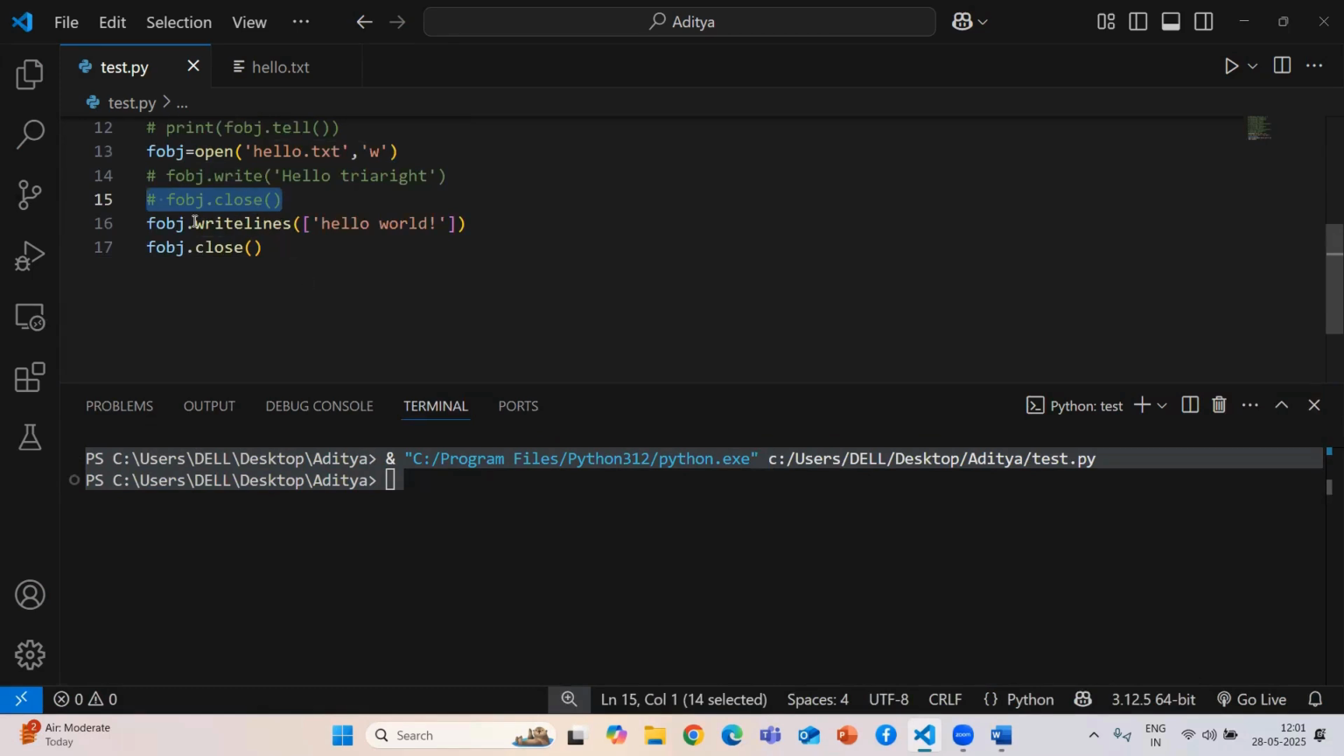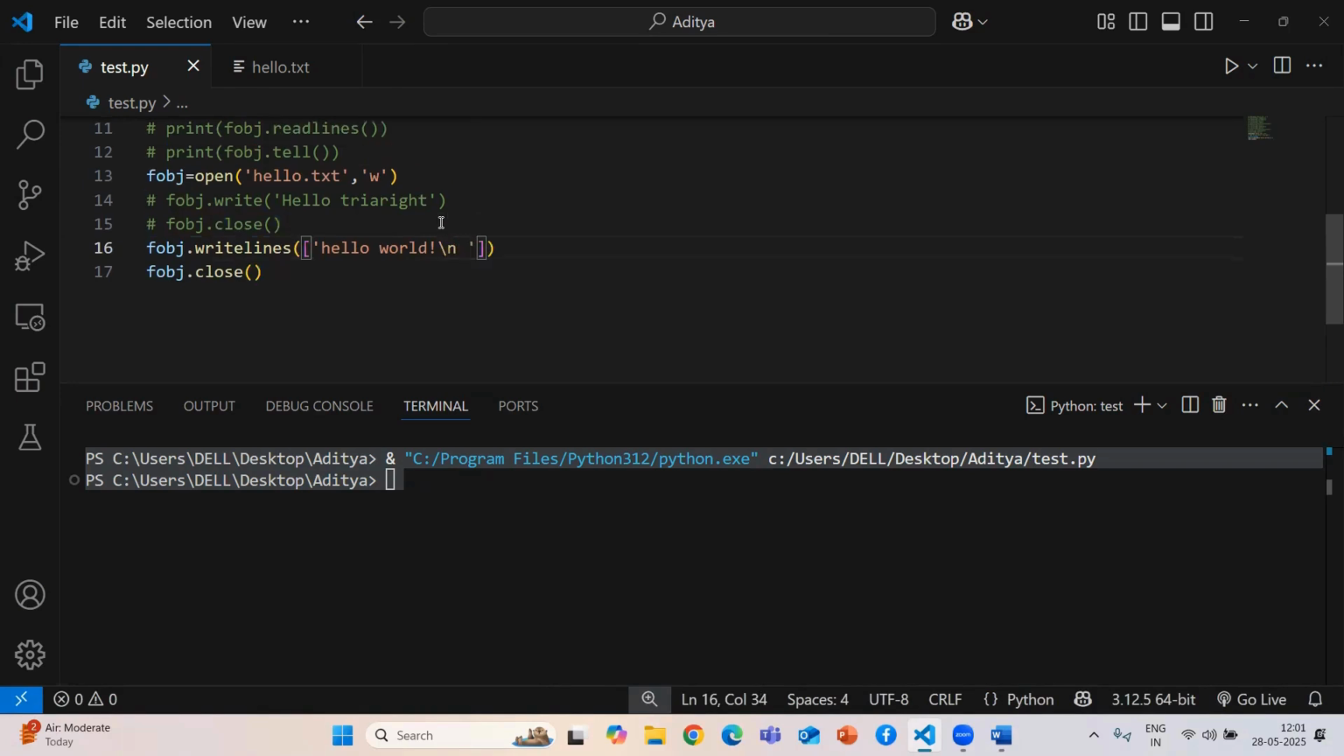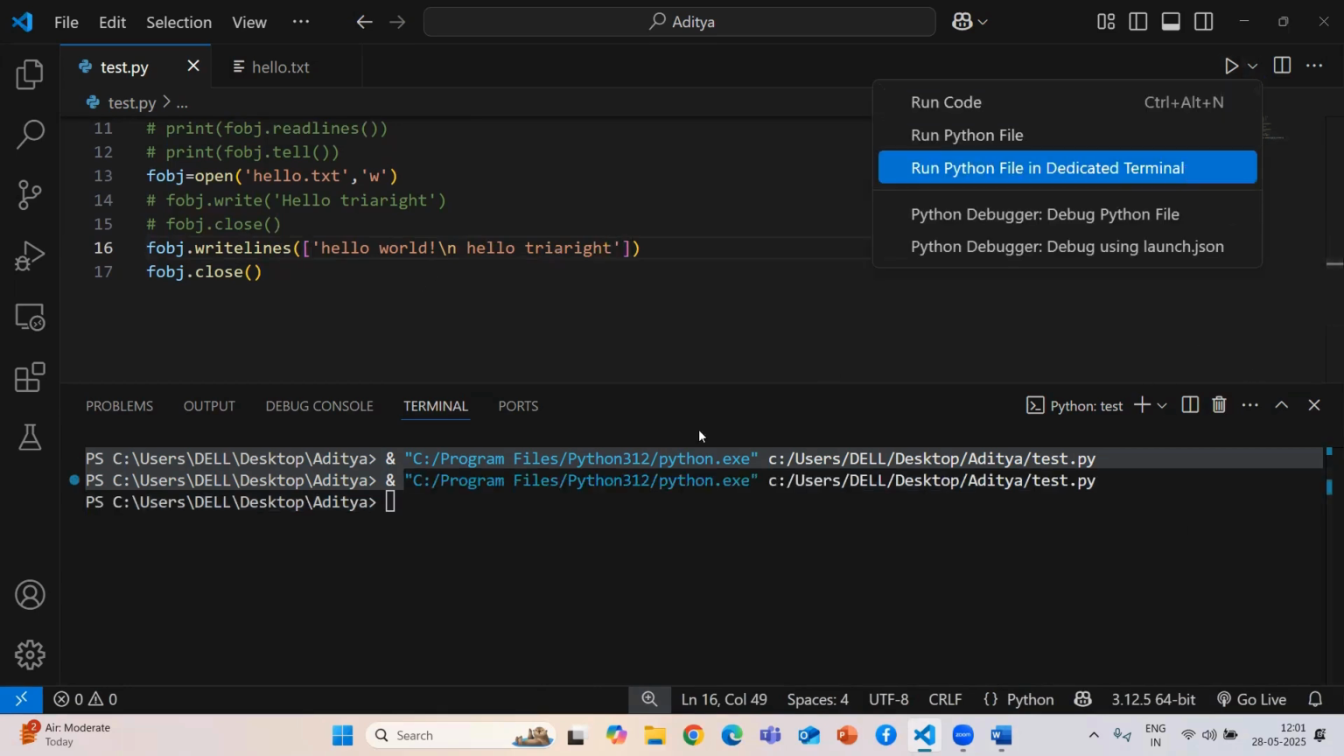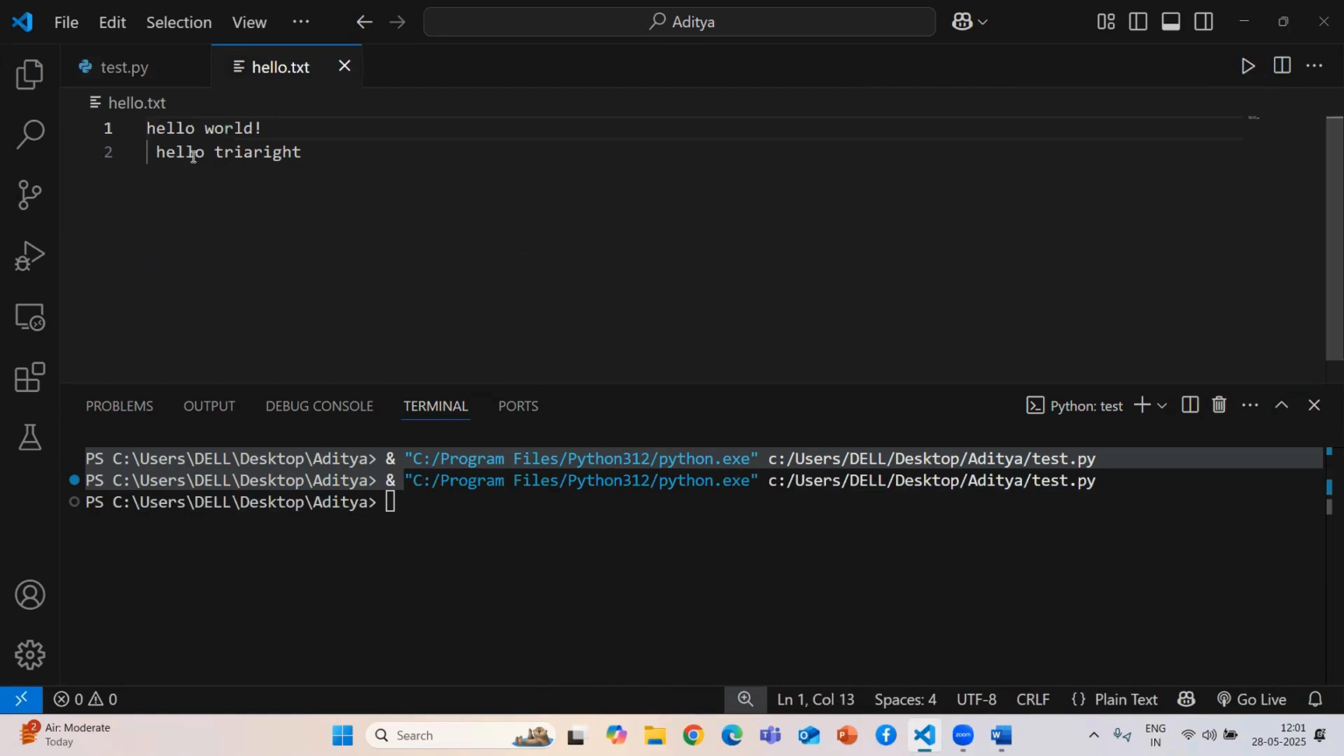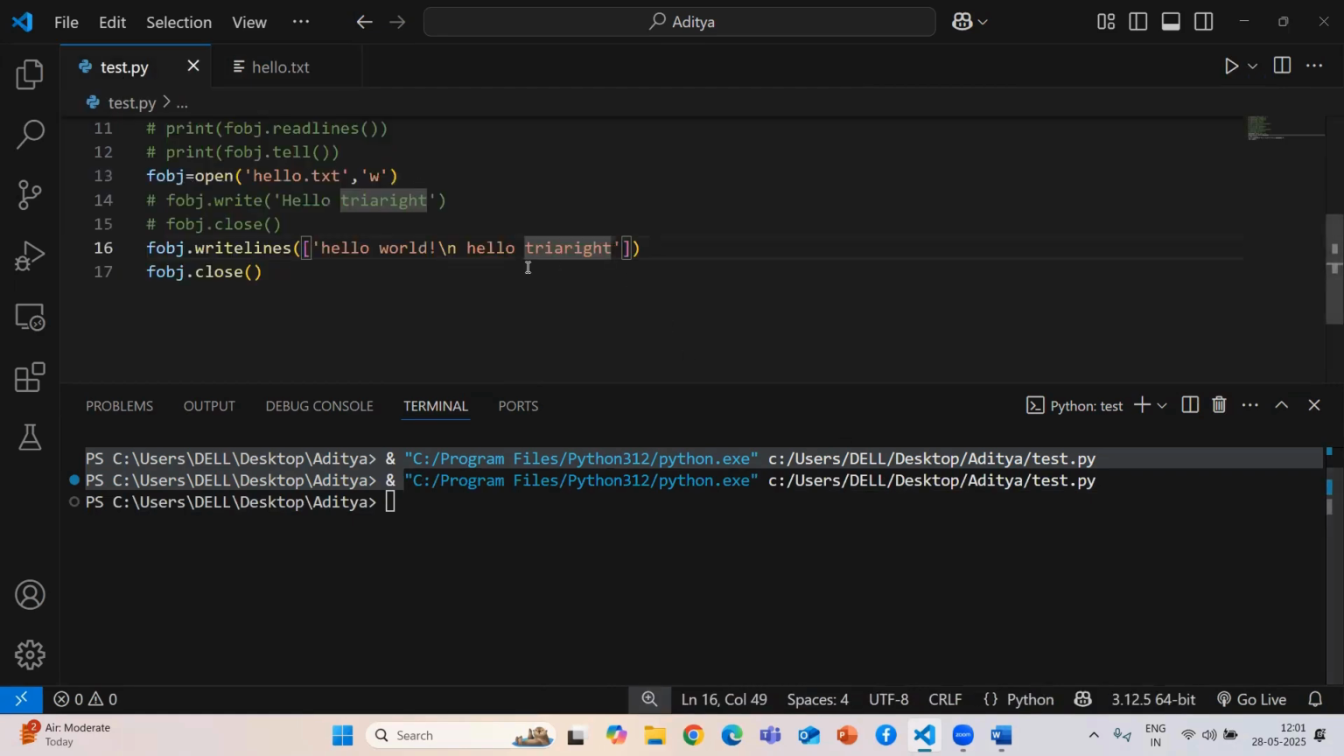So with writelines we can pass any number of data items, then only hello try writes. And when I write that, it gives me a new line because I am using a slash n.